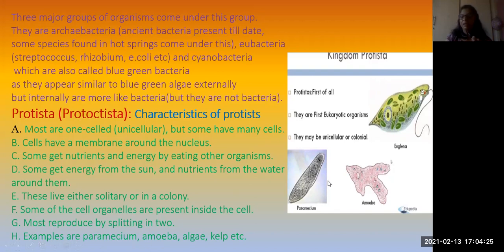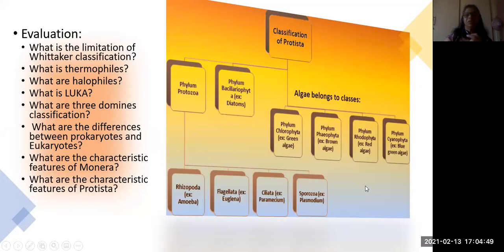Kelp has a cylindrical-shaped body. So protists first of all form the first primitive type of nucleated organisms, and they may be unicellular or colonial. You can see here Euglena, and then Paramecium, and then Amoeba. These are the structures which you have seen.